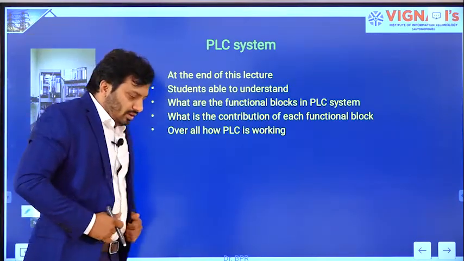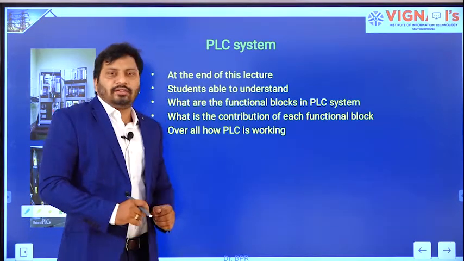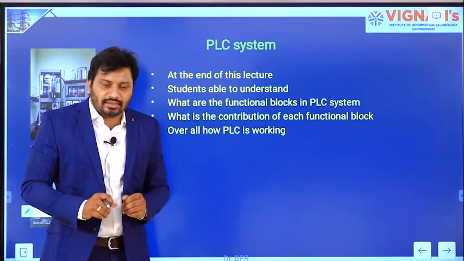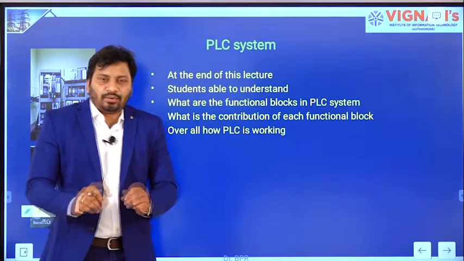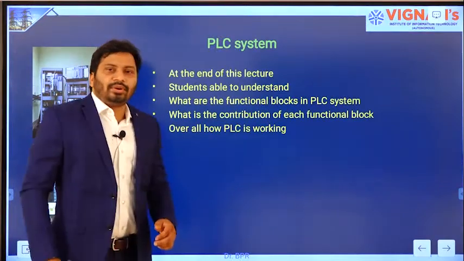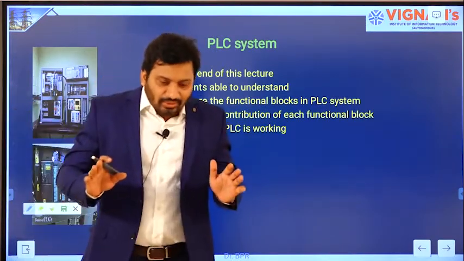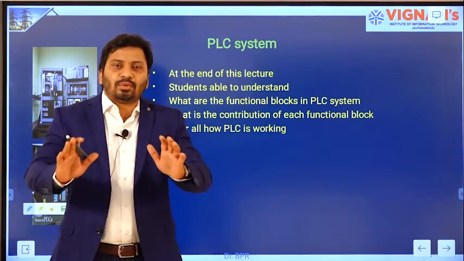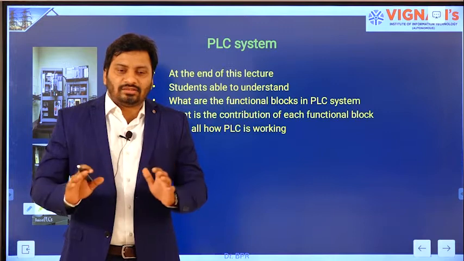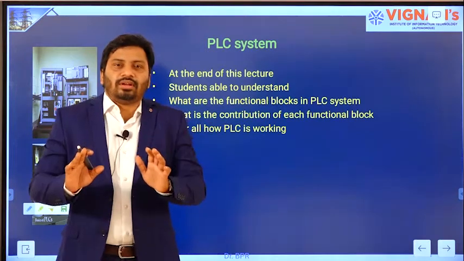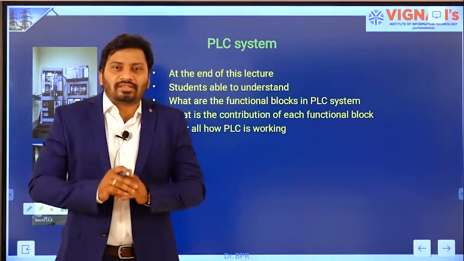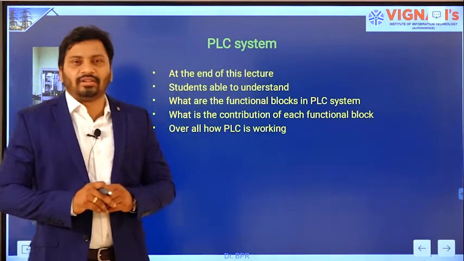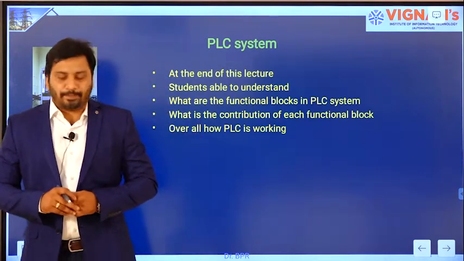So finally, to automate anything, definitely we need to use a computer. But while using a computer, we need to design. Finally, what you need to understand from all this discussion is that we are designing some circuitry which is suitable to the industry, right? That is using a computer. That is a computer control device, that is the programmable logic controller. We are going to use it to automate the process in industry, right?